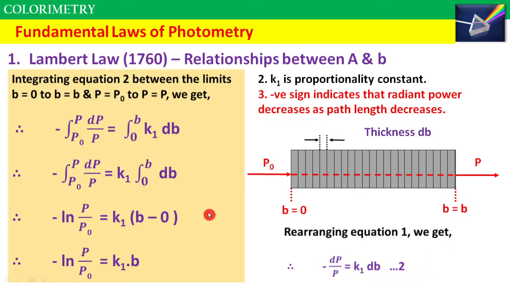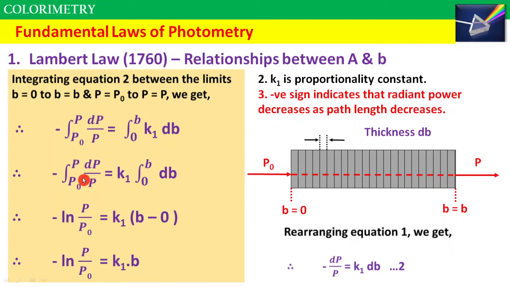Now let us integrate this equation between the limits b equal to 0 to b equal to b, and P equal to P0 to P equal to P. This is from 0 thickness to thickness b, from incident radiant power to transmitted radiant power. So the integration of dP upon P from P0 to P is equal to the integration from 0 to b of k1 times db. k1 is constant, so taking it out.